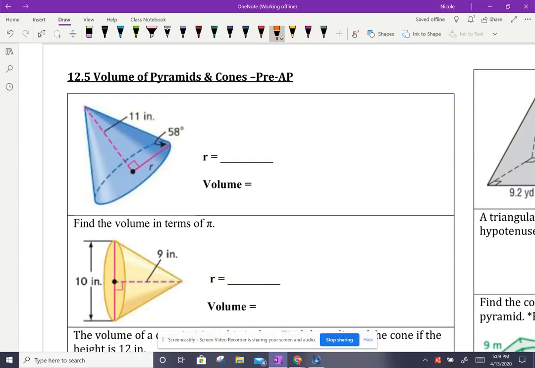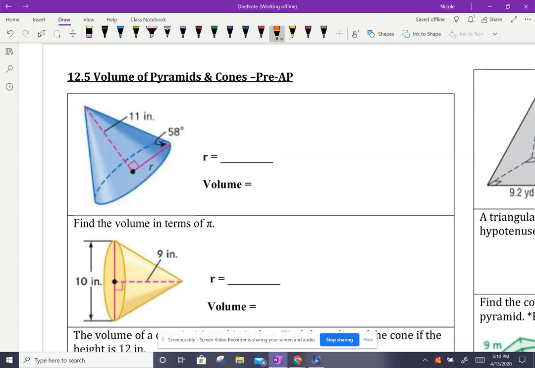Welcome back, everybody. I'm going to be going over 12.5 volume of pyramids and cones today. And for pyramids and cones, the formula is pretty much the same. It just differs depending on what kind of base you have. So if you have a cone, your base is a circle. And if you have a pyramid, your base can be a triangle, a square, a rectangle. It could be all sorts of different shapes. So just depending on what type of base you have, your formula is going to change just a little bit.